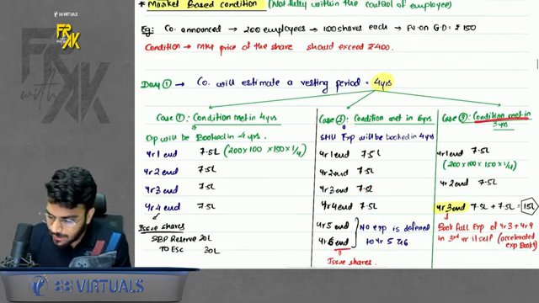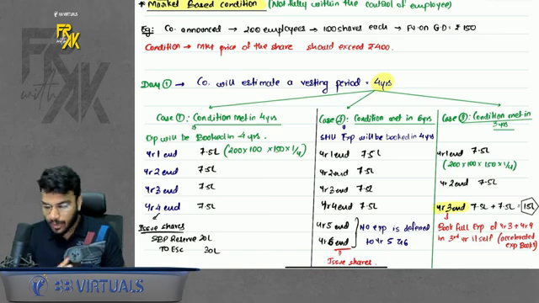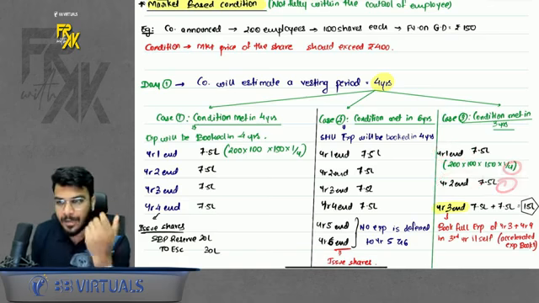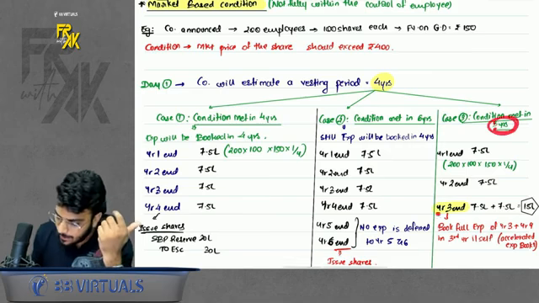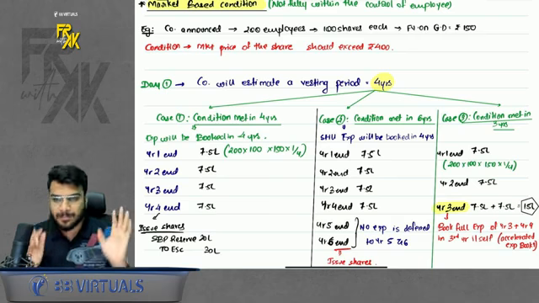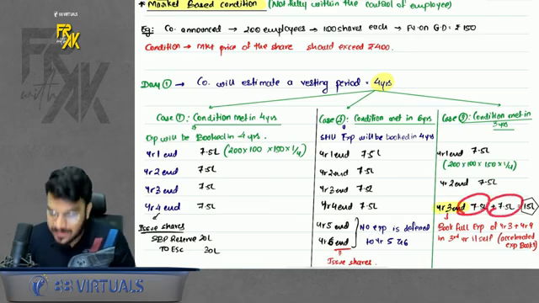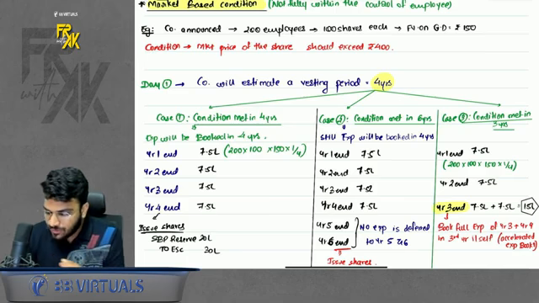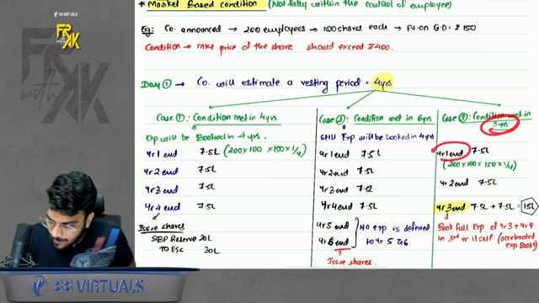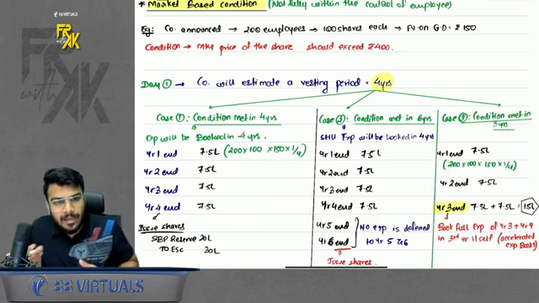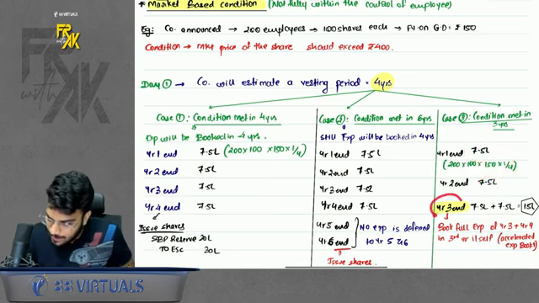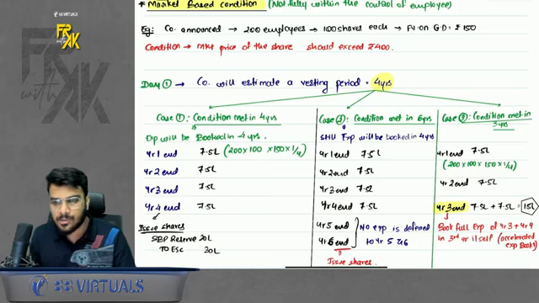Okay. Acha, what if the condition is met early? Then what to do? Then in year 1 and year 2, you will book the expense as per 4 years only. But if the condition is met early, in year 3, you will book the remaining full expense. So book the expense of year 3 as well as year 4 in year 3 only. Do remember the mistake you will make is, if the condition is met early, in year 1 and year 2, we don't know that it can meet early. So in year 1, year 2, book the expense based on 4 years only. In year 3, book the remaining full expenditure and then issue the shares.